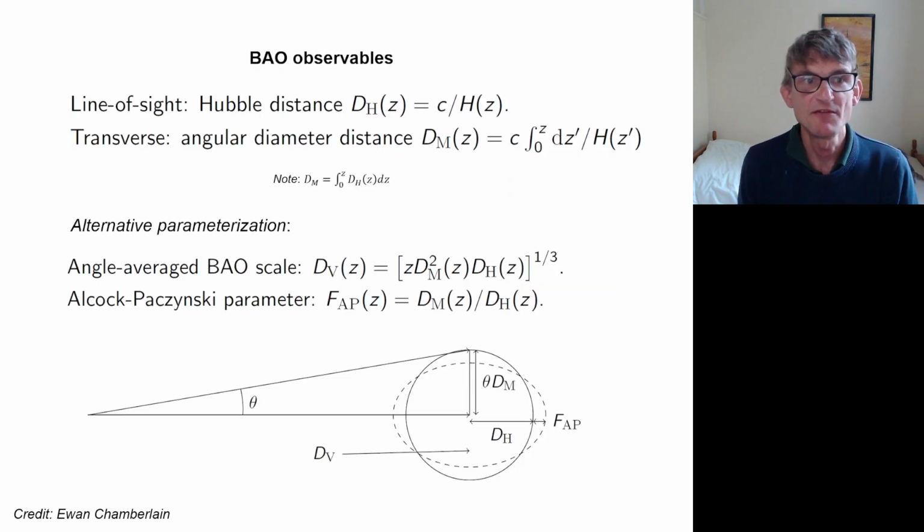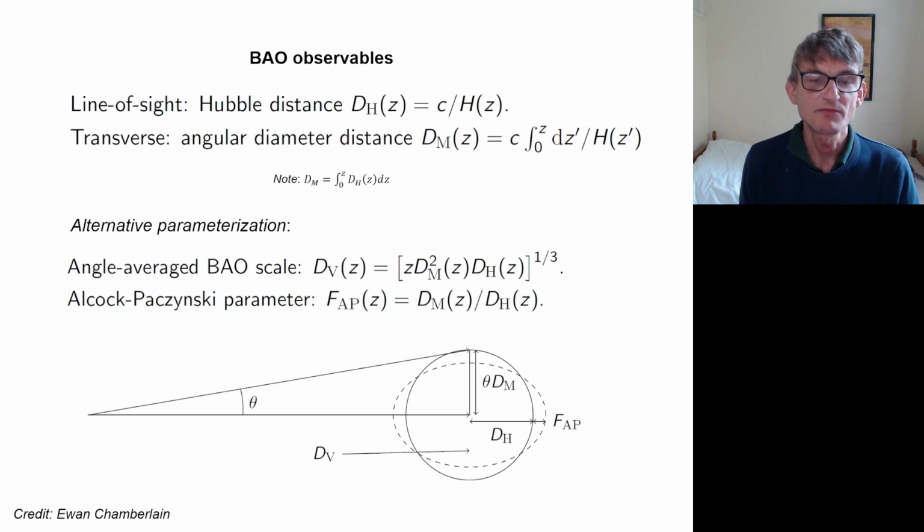So these are the observables. There's a line of sight BAO distance D_H, which is sometimes written c over H. I'm going to use natural units here from now on. And there's a transverse angular diameter distance, D_M, which you get from the angular size of the acoustic oscillations, assuming you know what the sound horizon is.